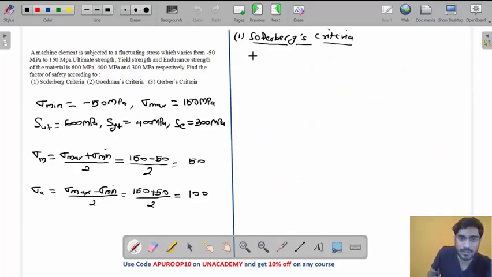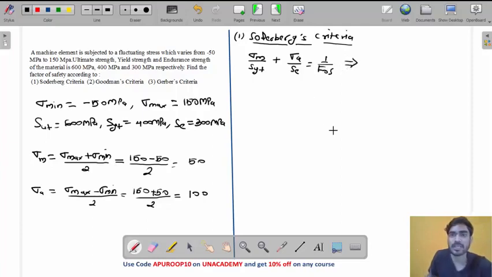So let's put the values in the equation. Sigma m by SYT plus sigma a by SE equals 1 by FOS. What is sigma m? 50. What is SYT? 400. Plus what is sigma a? 100. And what is SE? 300, equals 1 by FOS.